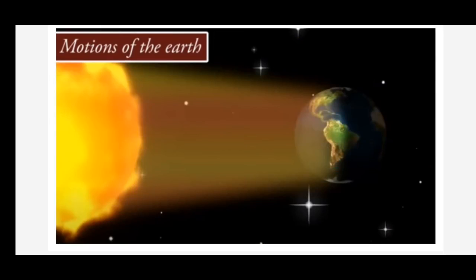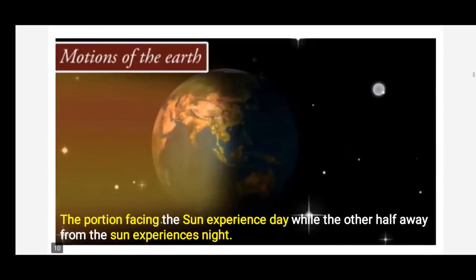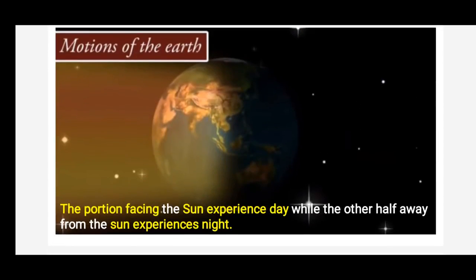As you all know, the earth receives light from the sun, children. So due to the spherical shape of the earth, only half of it gets light. You can see here, only the half portion of the earth receives light from the sun. The remaining portion is experiencing night or darkness. Yes, so the portion which is facing the sun experiences day, while the other half which is away from the sun experiences night. Do you understand now?